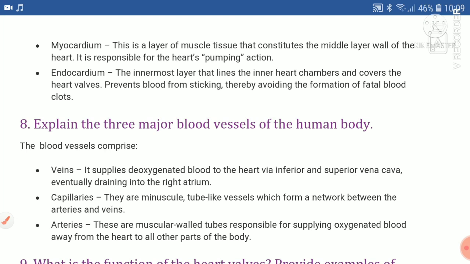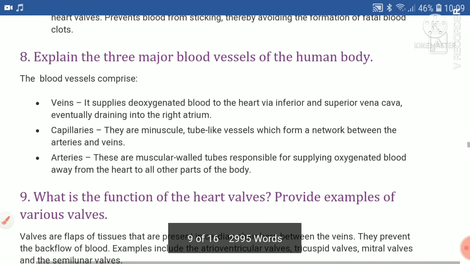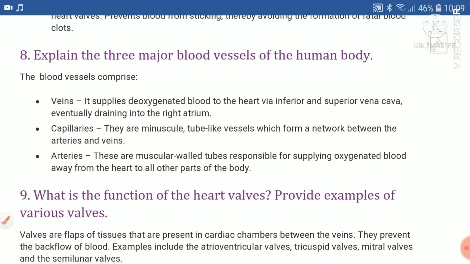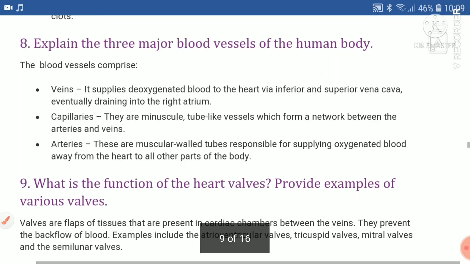Explain the 3 major blood vessels of the human body. The blood vessels comprise veins, capillaries, arteries. Veins supply deoxygenated blood to the heart via inferior and superior vena cava, eventually draining into the right atrium. Capillaries, they are minuscule tube-like vessels which form a network between the arteries and veins. Arteries, these are muscular wall tubes responsible for supplying oxygenated blood away from the heart to all other parts of the body.